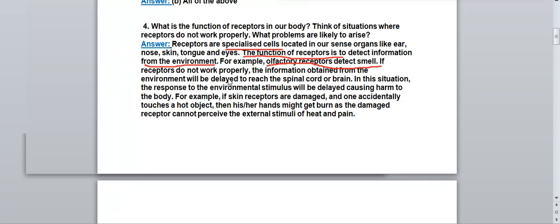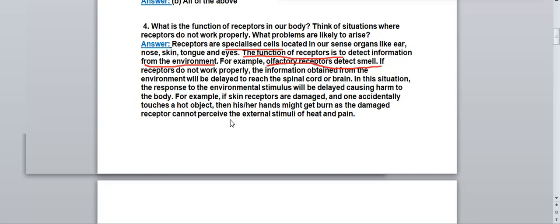If the receptors do not work properly, then what will happen? Information from the environment will be delayed to reach the spinal cord or brain, meaning more time will be taken for the information to travel from the environment to the brain or spinal cord. In that situation, the response to the environmental stimulus will also be delayed, and the body can get harmed. For example, if skin receptors are damaged and one accidentally touches a hot object, then her hands might get burned, as the damaged receptor cannot perceive the external stimuli of heat and pain.